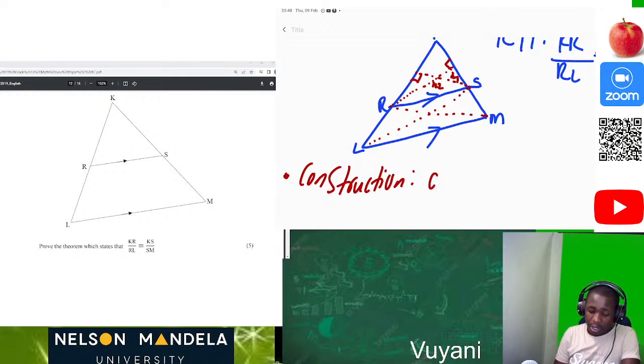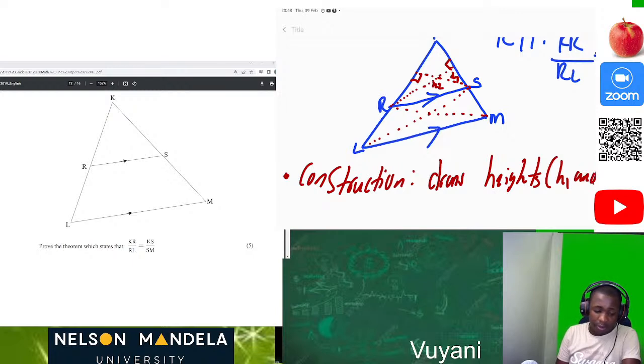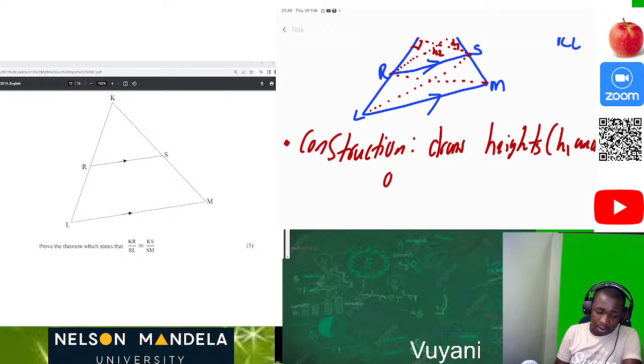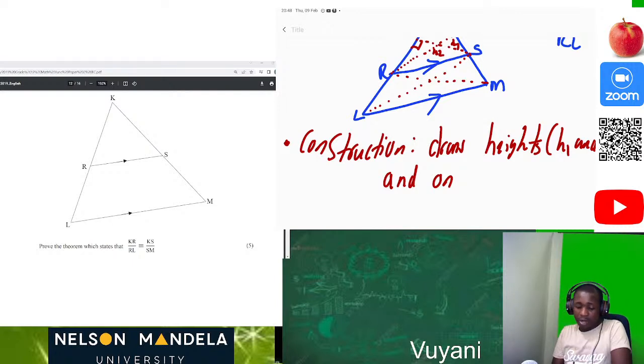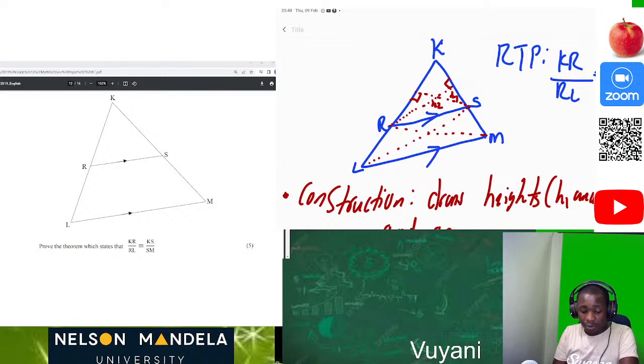So what did we do here? We drew the heights, height 1 and height 2, h1 and h2. H1 is on the line KR, then h2 is on KS, so that at least people don't get confused on that part.